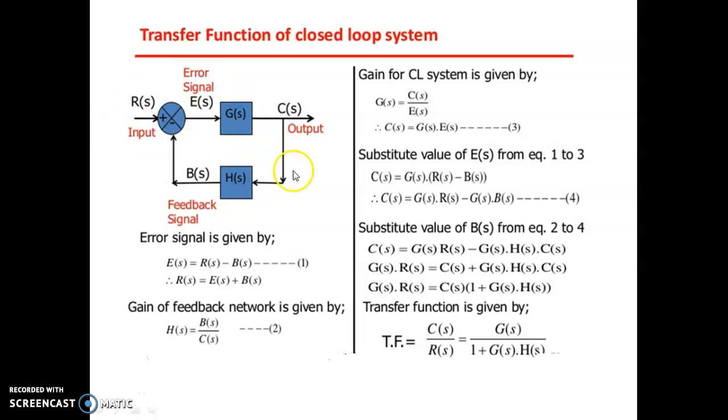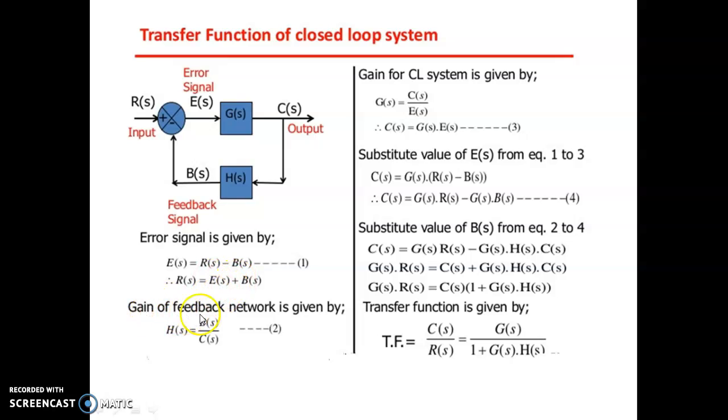So this is the closed loop system. R(s) is the input, C(s) is the output, H(s) is the feedback gain, B(s) is the feedback signal, and E(s) is the error signal, where R(s) minus B(s) is E(s). We are going to find the transfer function for this. The transfer function is C(s) by R(s). We consider the error signal: E(s) equals R(s) minus B(s), so R(s) equals E(s) plus B(s).